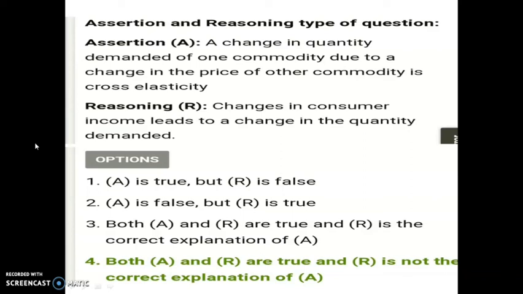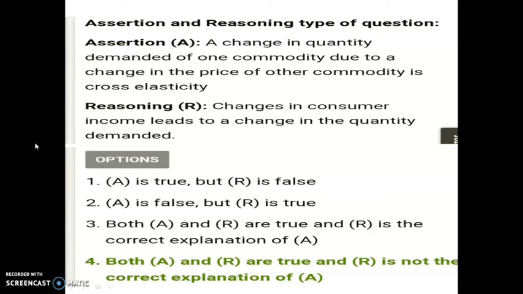We know that there are different kinds of elasticity: price elasticity, income elasticity, and cross elasticity. So what is cross elasticity? A change in quantity demanded of one commodity due to a change in the price of another commodity is cross elasticity. Is this statement true or false?